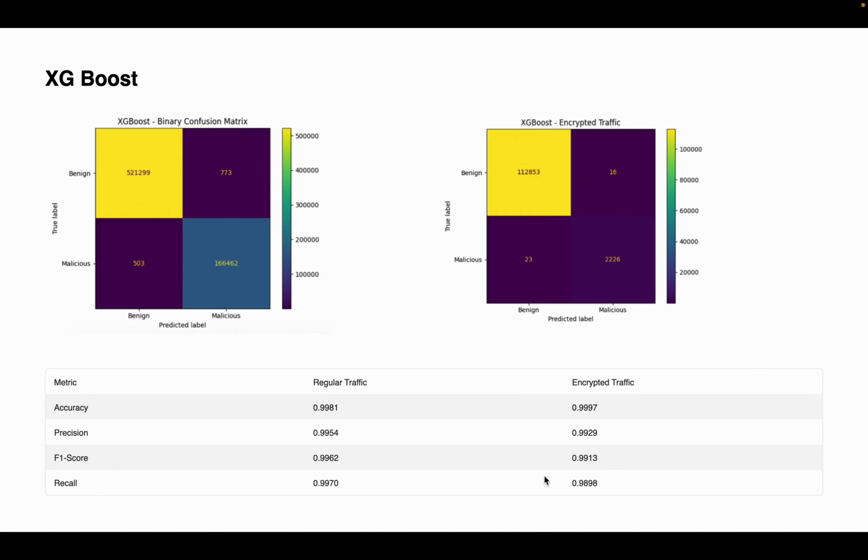Next, we look at our XGBoost model, and this model is our top performing model. It has achieved an accuracy of 99.97% on encrypted traffic and an F1 score of 99.13%, which is incredibly high. Even in the highly imbalanced encrypted dataset, XGBoost maintained excellent precision and recall.